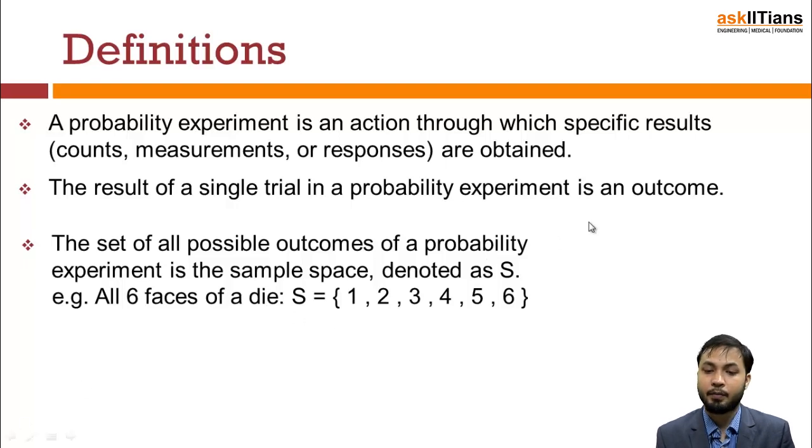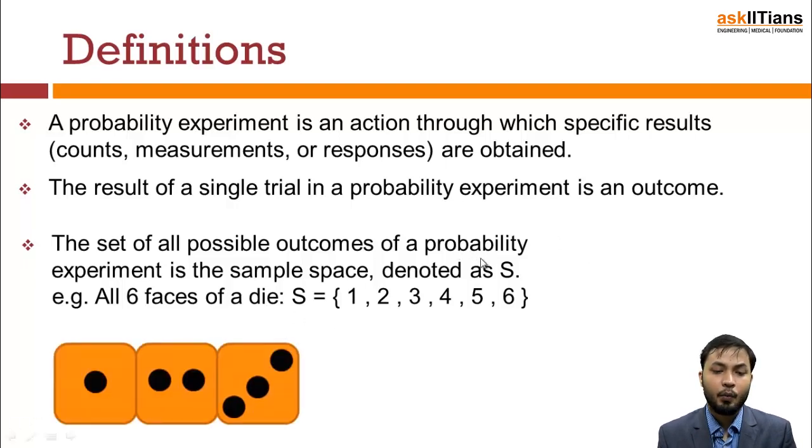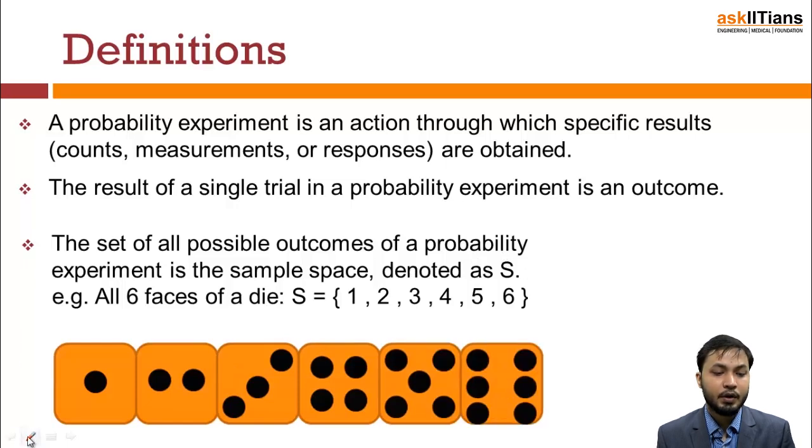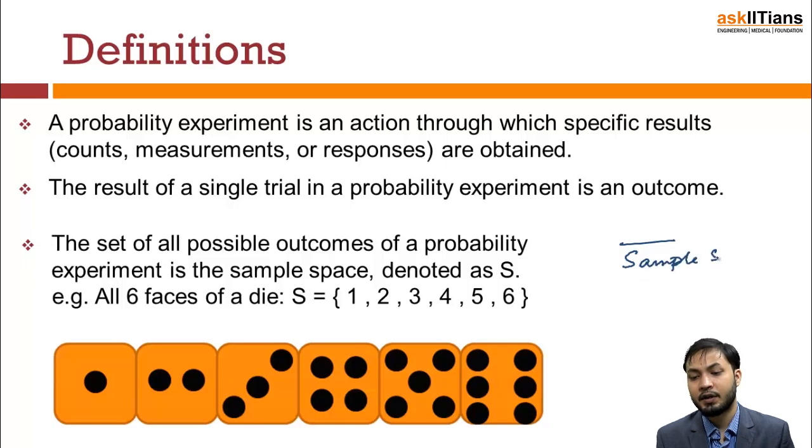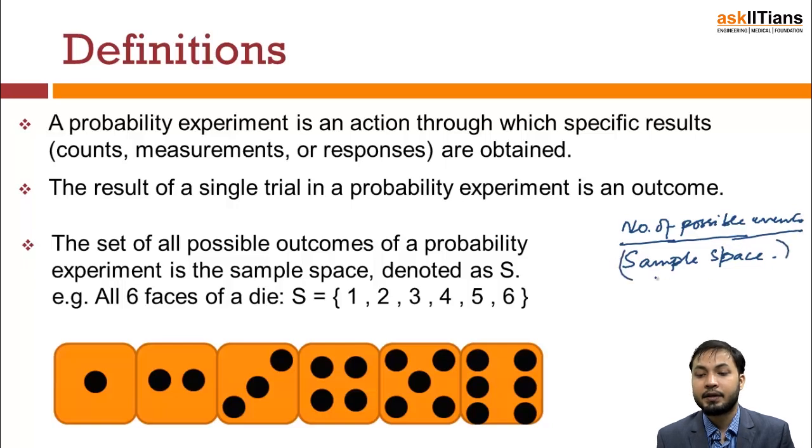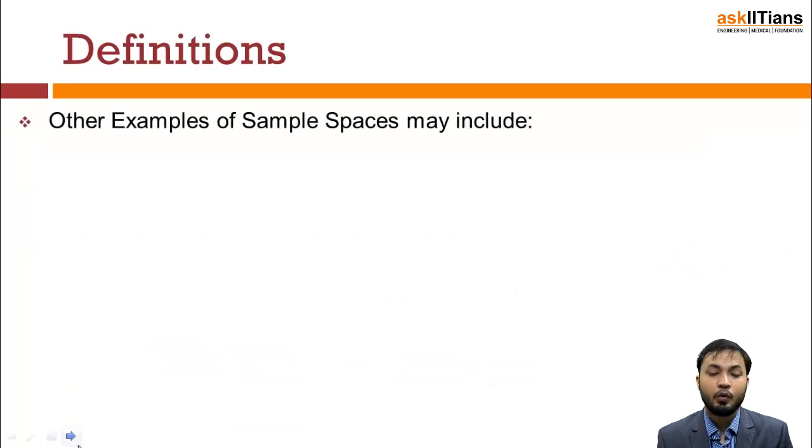Sample space is also important because, let's say, these are the 6, right? When we are denoting probability in fractions, this denominator is called the sample space, and this is the number of possible events. Okay, sample space and possible events. Alright, so that is how we generally define it.